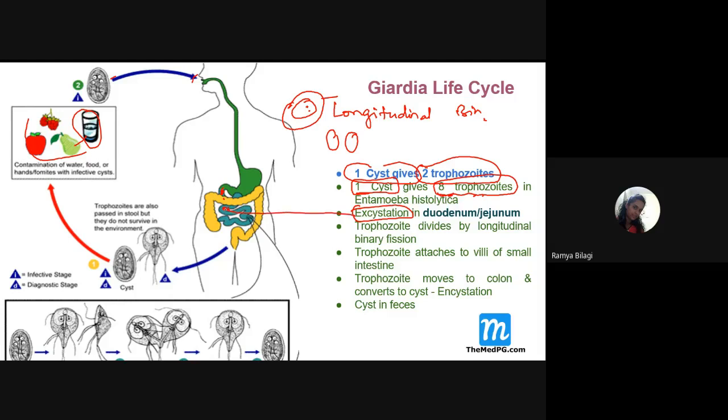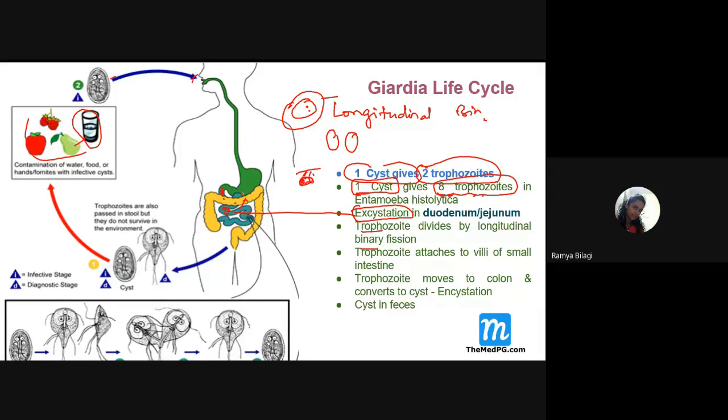Then this trophozoite will undergo binary fission and divide, and then it will bind to the villi of the small intestine, which are projections from the cell. Then, very important, usually it does not invade. So it is like a non-invading protozoa. Whereas in Entamoeba, it used to invade the intestinal tissue, that is, it used to get into the submucosal layer. Here, no such invasion is seen. It will just nicely attach to the villi.